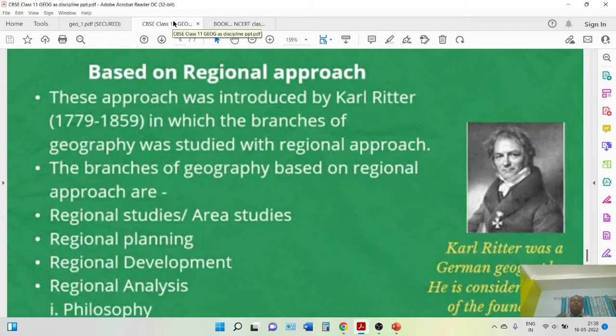For example, to study the entire West Bengal is difficult for me, but I can study entire Shiliguri, because I have narrowed the region. I simplified it, so I can focus more on Shiliguri as the place is very small. So regional approach, this approach was introduced by Karl Ritter,